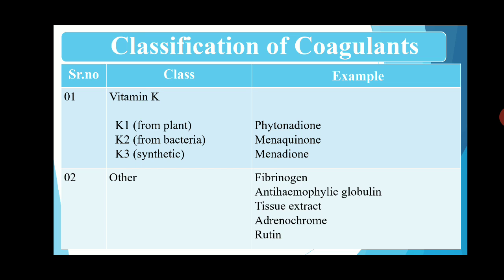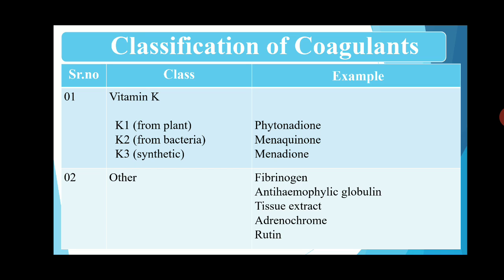Vitamin K1 is obtained from plants, for example phytonadione. Then K2 is from bacteria, for example menaquinone. And K3 are the synthetic vitamins, for example menadione. These are the coagulant agents that produce clotting of the blood in the body.